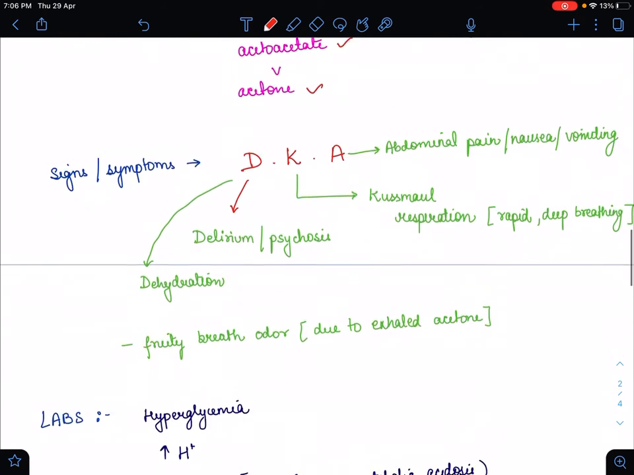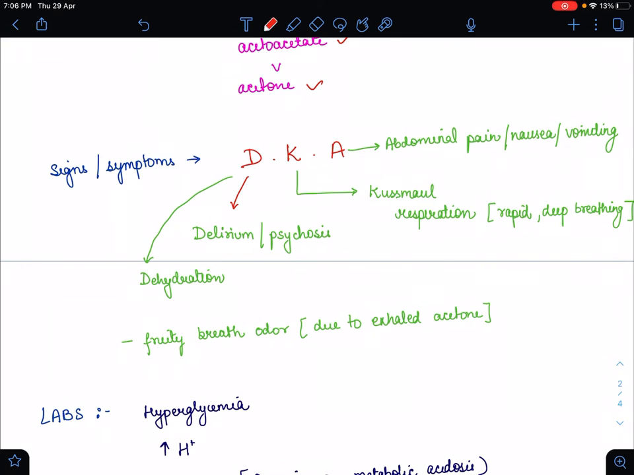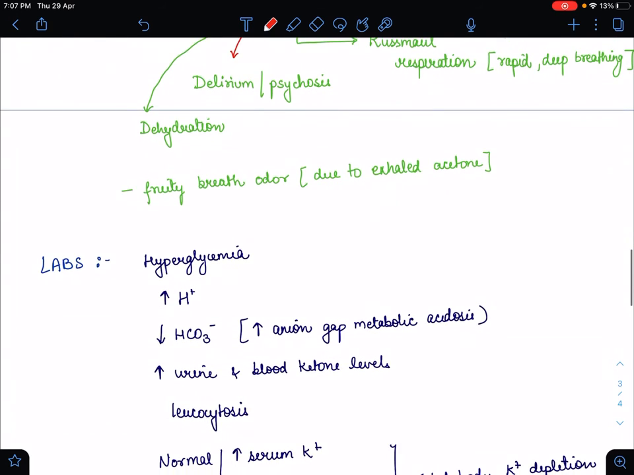So what are the signs and symptoms? For this I made one mnemonic, that is DKA. D for dehydration, delirium or psychosis, K for Kussmaul respiration, and A for abdominal pain like nausea and vomiting. The fruity breath odor comes due to exhaled acetone. What are the findings which we find in the labs?